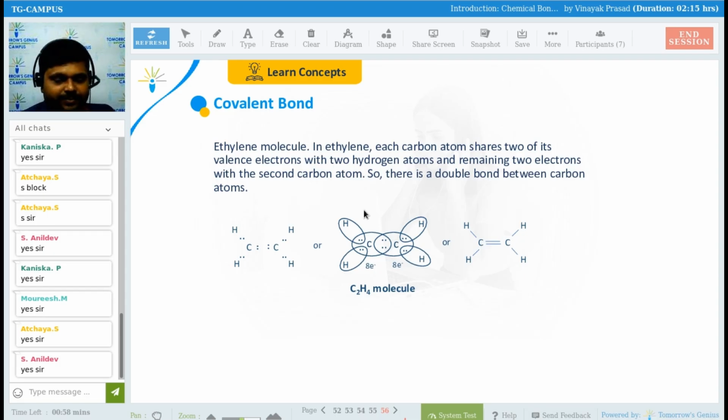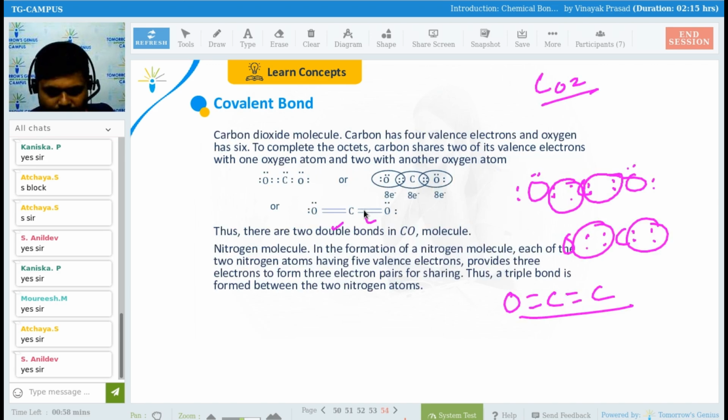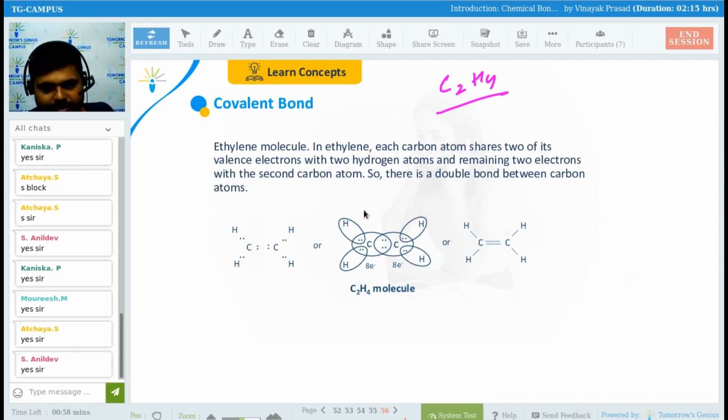Is there any problem? Guys, I have sped up this class, but I hope you are understanding. Here you may face a problem. C2H4 is there, right? What is this C2? First of all, I have to teach you this C2. Is there any problem till now? I hope this is comfortable. Although I have sped up, this is comfortable to understand, right? These are things you can understand easily. But here you will face problems, because this is a carbon compound.